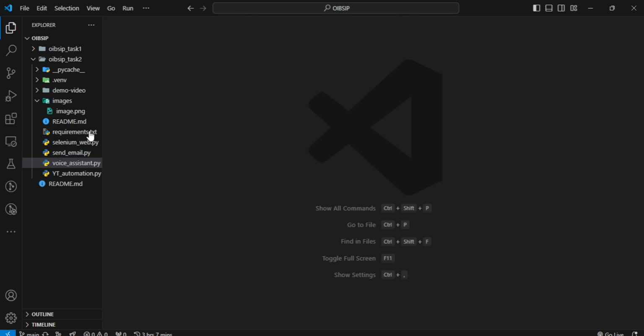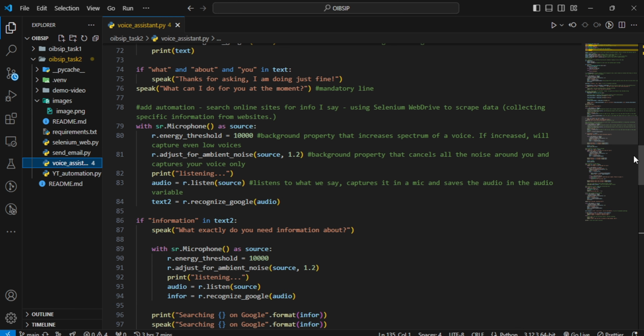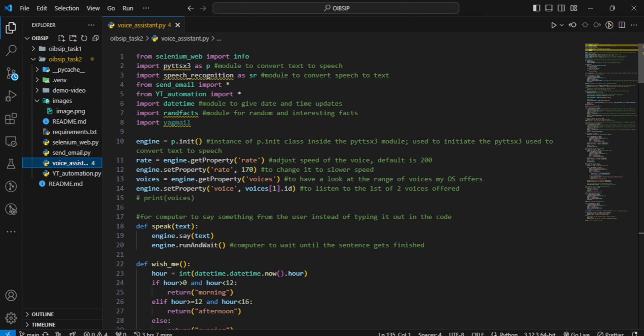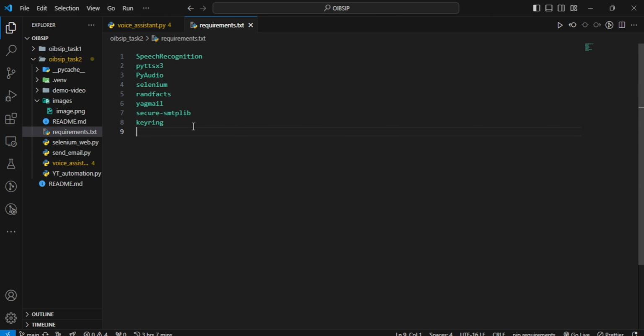So I am using VS Code, and this is my main file, the voice_assistant.py file, which is like my main.py file. Before we go into what it is, I used a virtual environment to make it easier for whoever might want to contribute to this project. And these are the libraries or packages that are installed. So what the person just needs to do is install the requirements.txt file, and they are good to go.